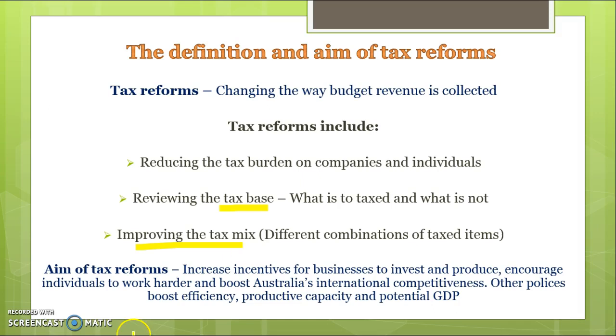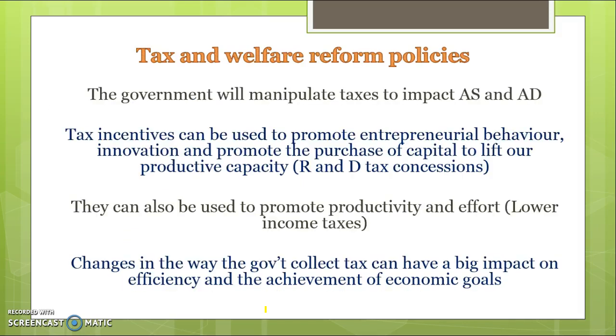Generally the aim of taxation reforms in Australia is to increase incentives for businesses to invest and produce, encourage individuals to work harder and boost Australia's international competitiveness. It includes policies to boost efficiency, productive capacity and our potential GDP. So basically they want companies to invest more, they want to encourage individuals to work harder, and they want to implement policies that are going to boost our international competitiveness.